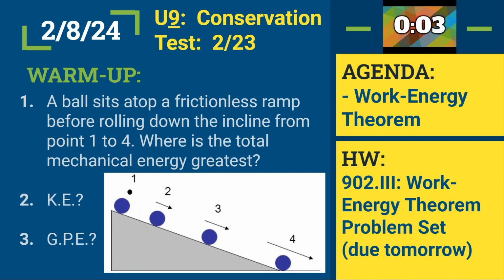And then the last question, where do we have the greatest gravitational potential energy? 1, 2, 3, or 4? Katie, what do you think? Where do we have the greatest gravitational potential energy? At 1. All I'm asking you in that question basically is, hey, where is this the greatest height? Okay, so you should be able to answer those questions. And if you haven't done so already, please make sure that you are answering them in My Open Math so that you get credit for the warm-up questions today.